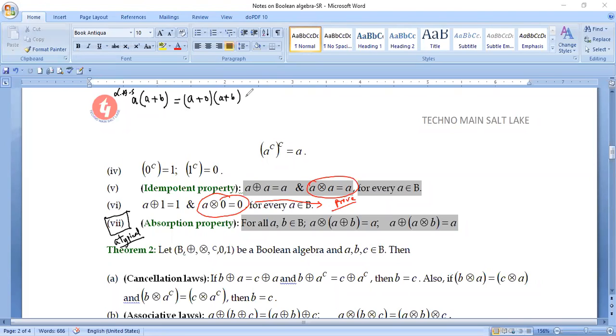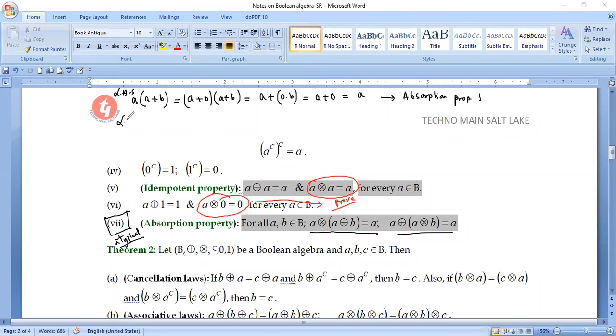Again, if we apply the distributive property, we can write it as A plus 0 into B. 0 into B is your 0. So you can write it as A plus 0, A plus 0, and that is your A. So the first property is proved. What about the second one? How to prove it? This is the first one, absorption property 1.